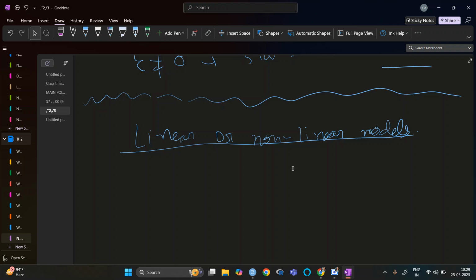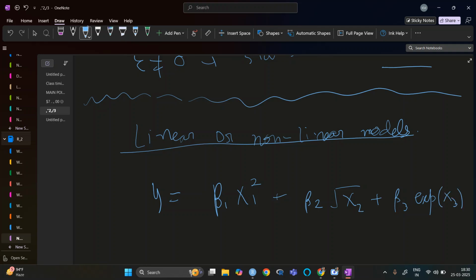Let's say I have one example. y equals beta 1 x1 square, beta 2 root x2, and beta 3 exponential of x3, plus epsilon.